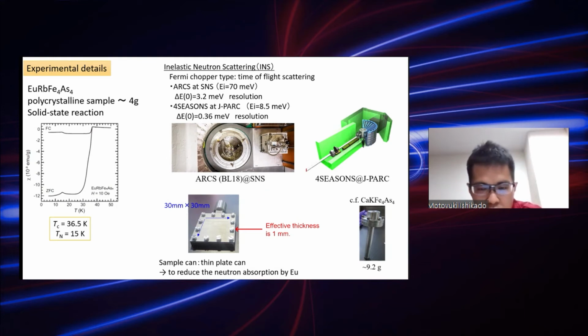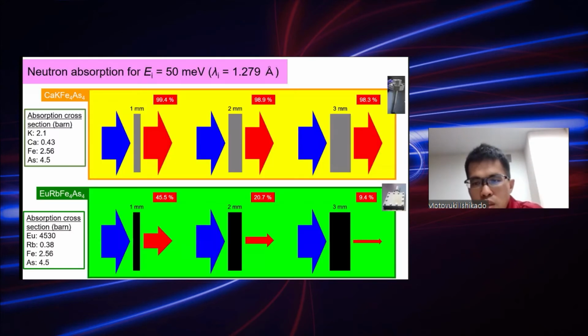So we note here that europium is a large, strong neutron absorber. So we use a flat plate sample as shown in this photo, in contrast to the non-europium-containing material, which used a normal cylindrical standard sample volume. And the calculated transmission is over 90% in this case, while the europium-containing one is under 50%, even at a thickness of 1 millimeter.